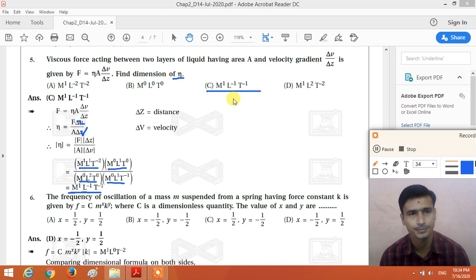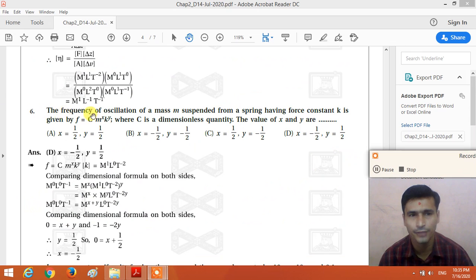Got it? Okay. Now next question. Question number 6. The frequency of the oscillations of a mass m suspended from a spring having a force constant k is given by F is equal to C m raised to x k raised to y, where C is the dimensionless quantity. The value of x and y are blank.